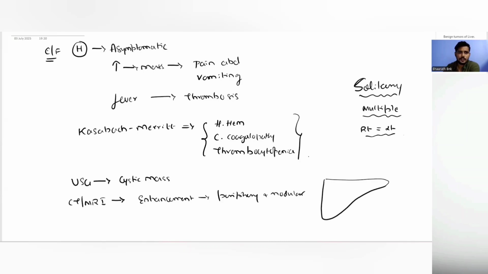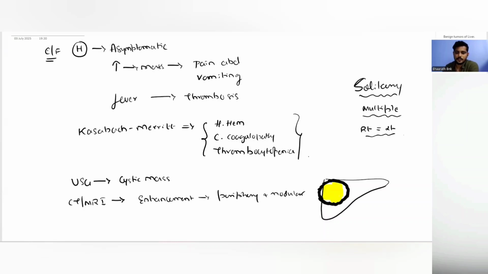Because there is blood inside, there is peripheral nodular enhancement on the outside. So there is peripheral nodular enhancement here. And because there is blood inside, that will appear hypodense or hypointense compared to the rest of the liver parenchyma.